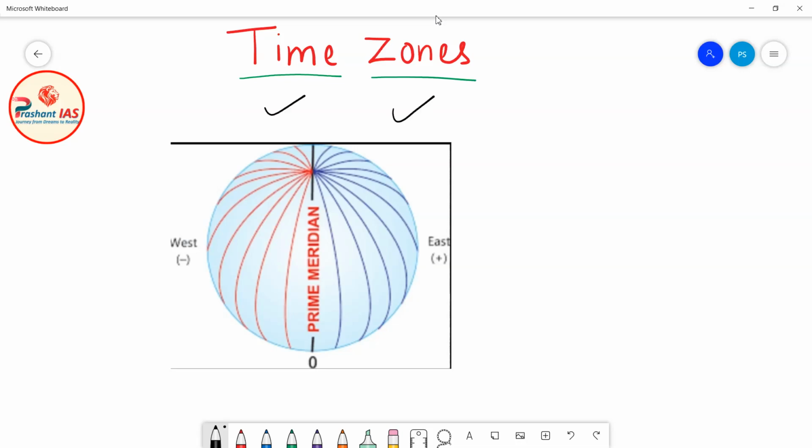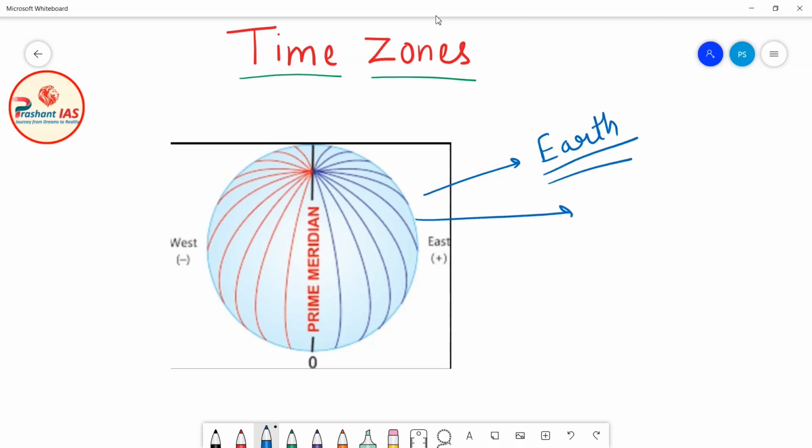So friends, let's begin. Here on the screen in this diagram you can see the diagram of our planet Earth, and on the diagram of Earth I have drawn certain lines. I think all of you must have remembered that these are nothing but the meridians of longitude.